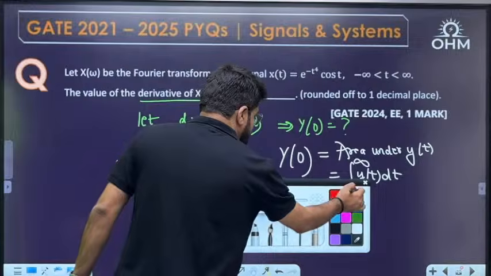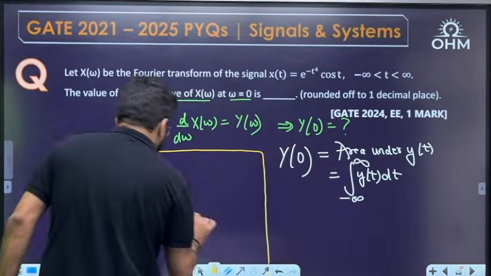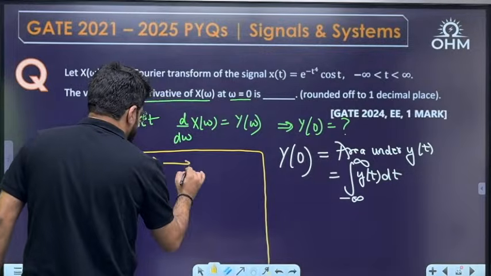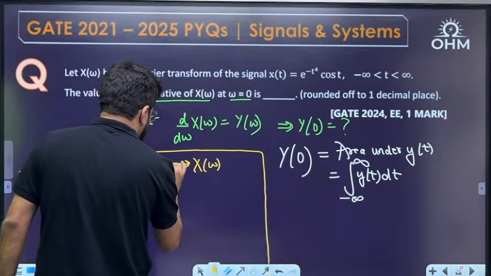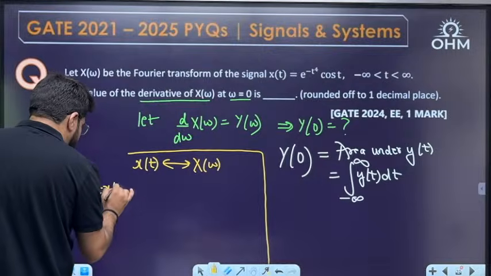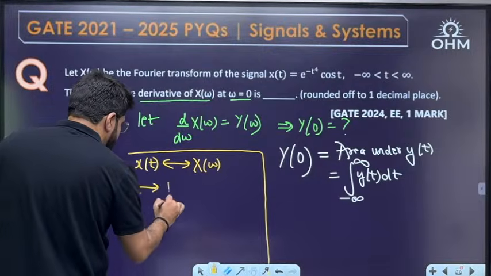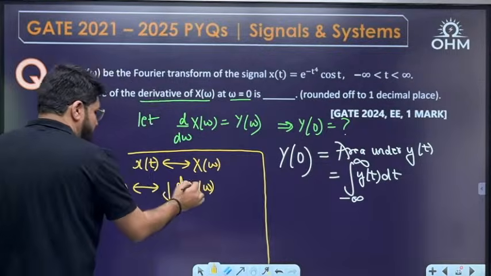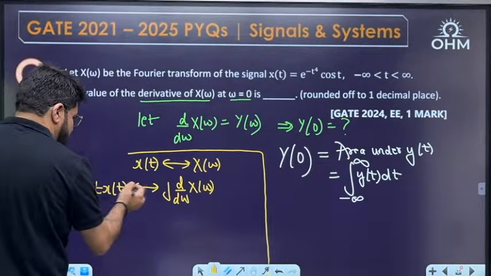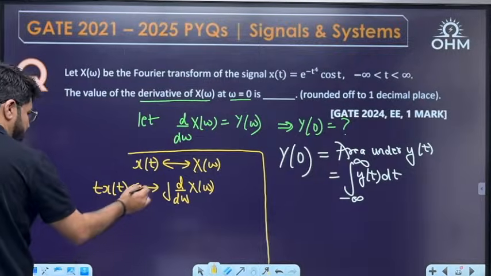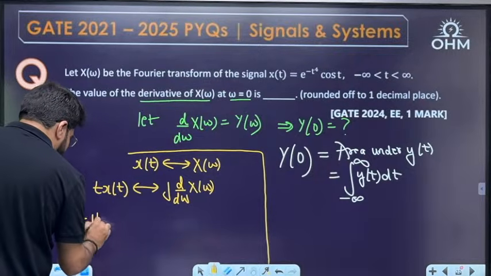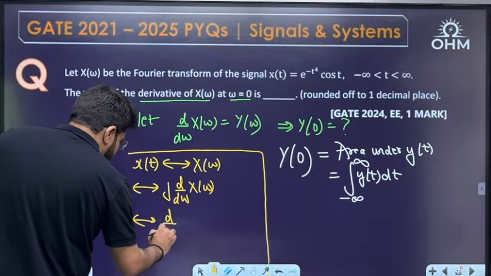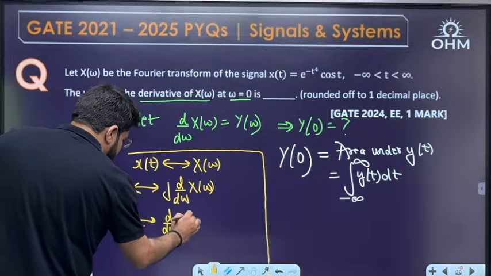So see, I'll solve it here. X(t), some signal, has Fourier transform X(omega), then the signal t into x(t) has the Fourier transform j d by d omega of X(omega). So if I only want d by d omega of X(omega), what will I do with the j? I will divide on the left. 1 upon j is minus j. So I will write directly like this: minus jt x(t) has the Fourier transform d by d omega X(omega).